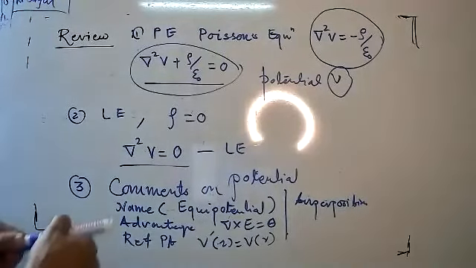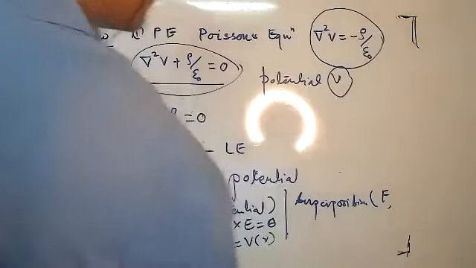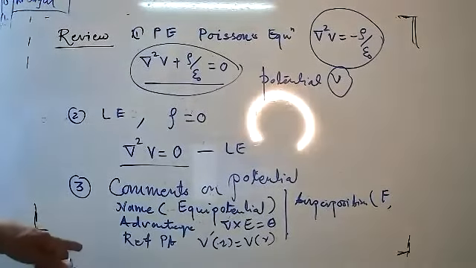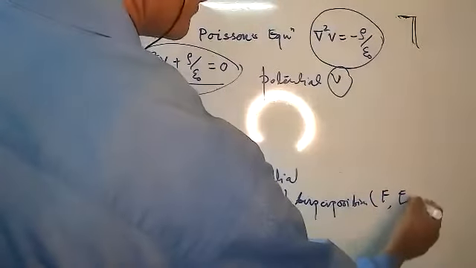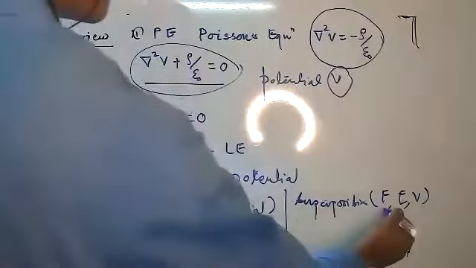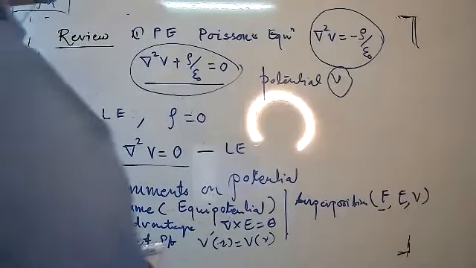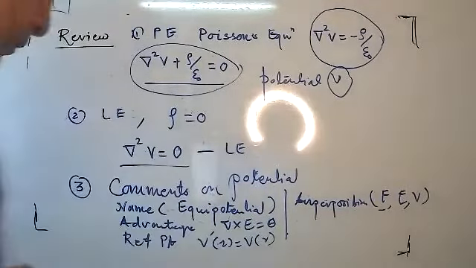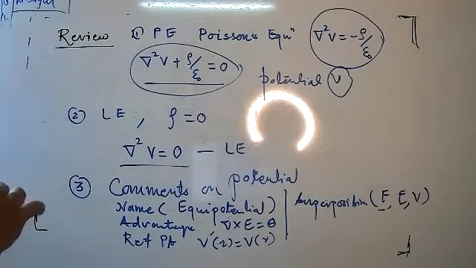For this case, write about F, that is, this obeys the superposition principle for force, electric field, and potential V. The entire force for a particular system, if there are n number of particles, we can write F equal to the summation of Fi, where i goes from 1 to n.